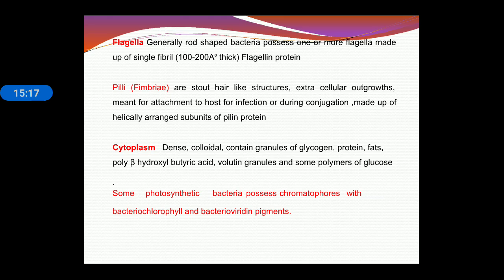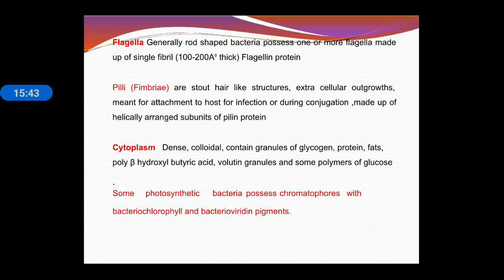Now flagella. Flagella are thread-like or rod-shaped structures made up of protein, which help in movement. Next is pili. Pili are shorter hair-like structures, generally extracellular outgrowths. Pili and fimbriae help in attachment for infection or during conjugation.